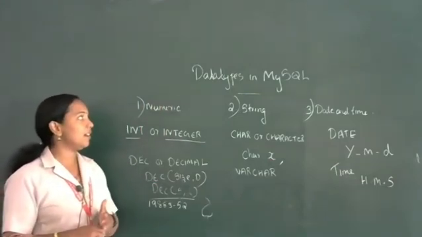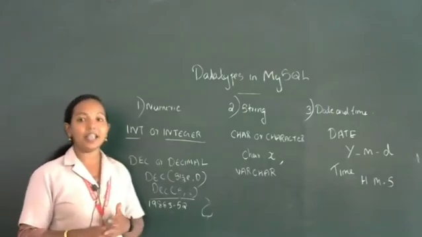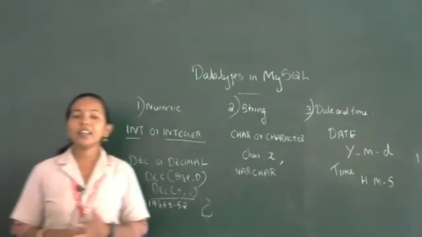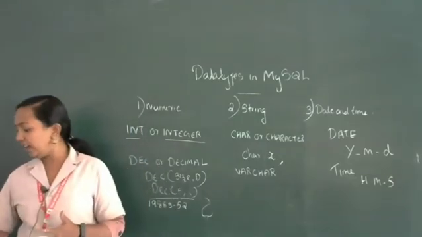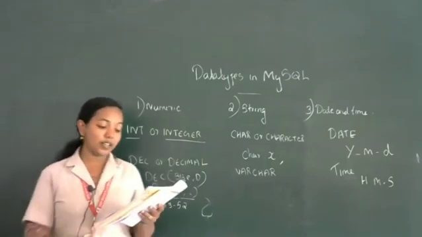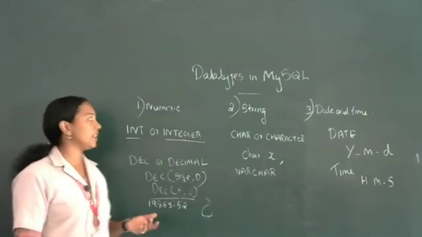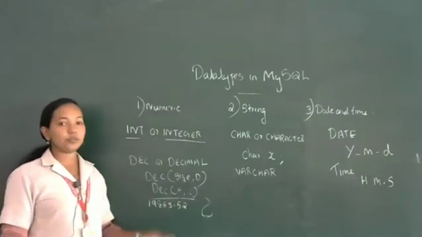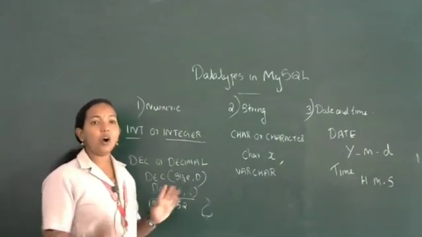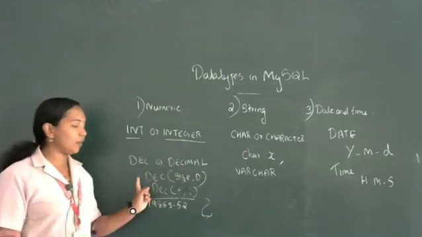Clear? So these are the three types of data that we use in SQL. What is the first one? Numeric data type: tiny int, short int, big int, float, double, decimal. Some other data types are also present in SQL, but normally we use these two. These two data types are enough to represent all the values in our SQL table, integer and decimal.